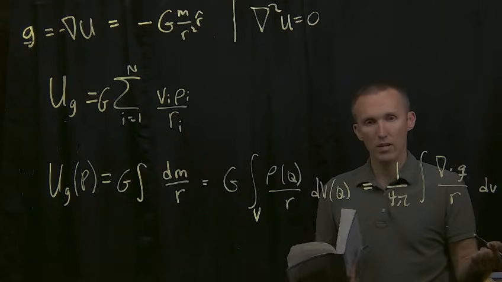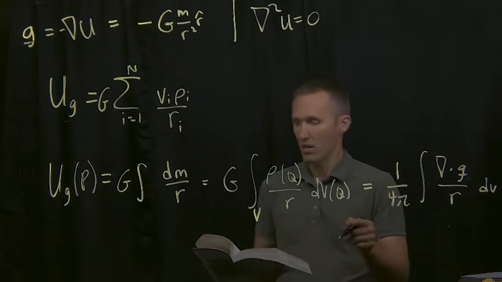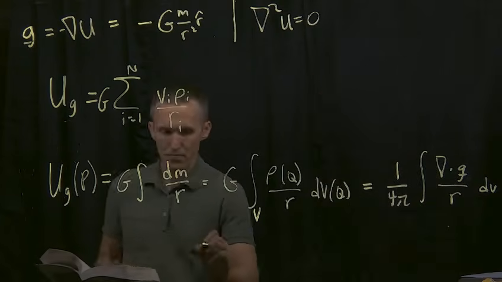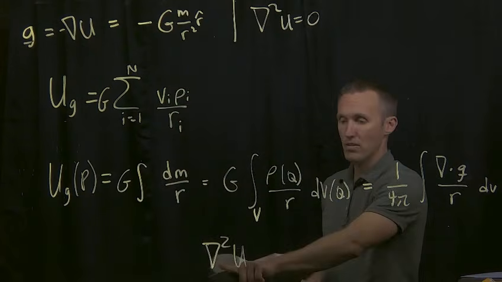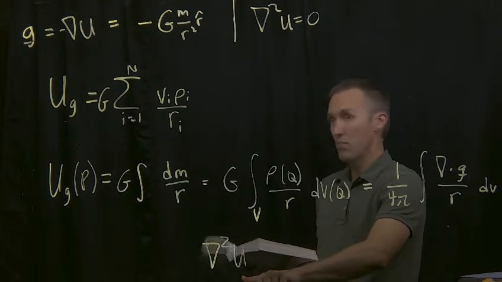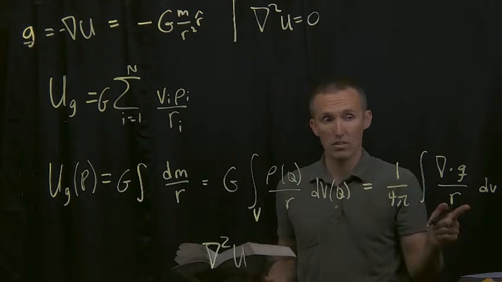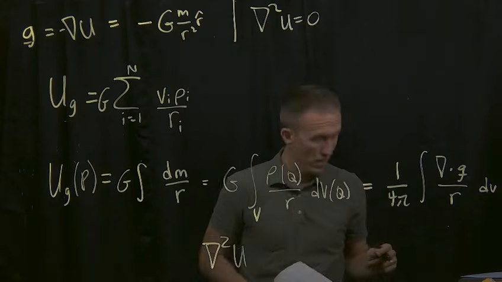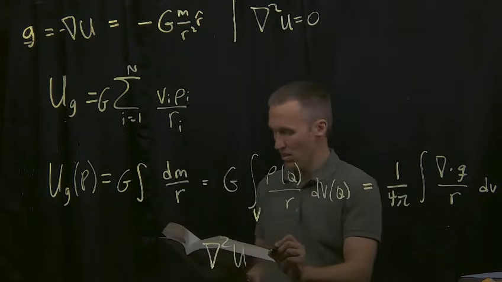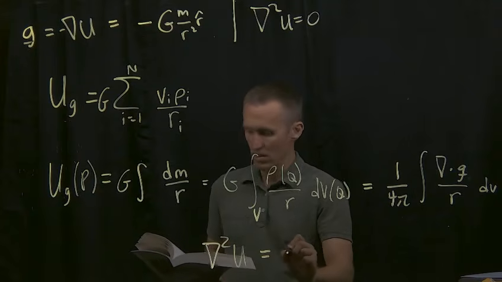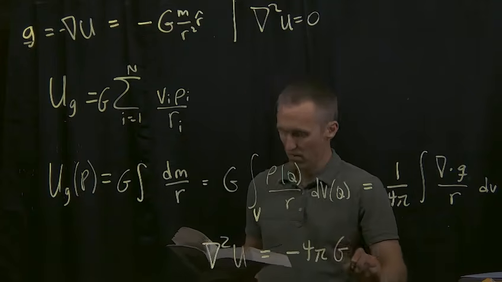And if we compare equation 3.8 in the textbook with equation 3.5, we get the following. Del squared u, remember del squared is our Laplacian operator, the Laplacian of the potential. And the Laplacian of the potential we set up here was equal to 0 if we're outside of the sources of mass. So here we're inside the mass, or maybe we are inside or outside. And we can actually see this is going to be negative 4 pi G rho.